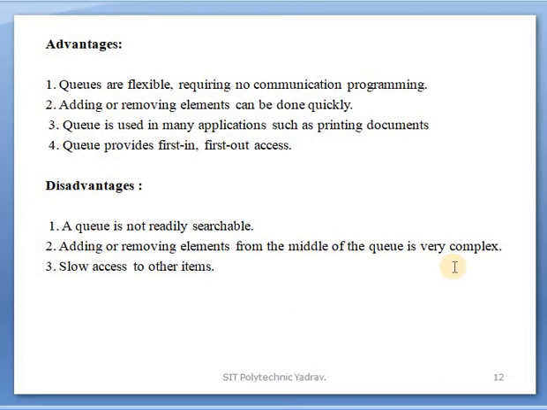For example, 10 elements or 10 data are present on that queue. The middle element, for example the 5th or 6th. How will that data be deleted or added? When we add, after the 4th is added, the 5th element will be added. But when we remove, first of all we remove the 1st, 2nd, 3rd, 4th. After that, the 5th data will be deleted.